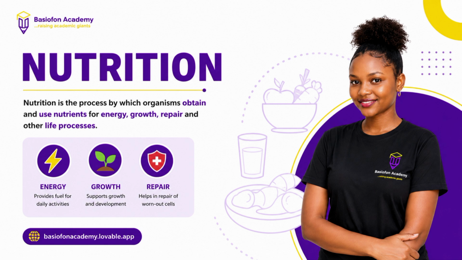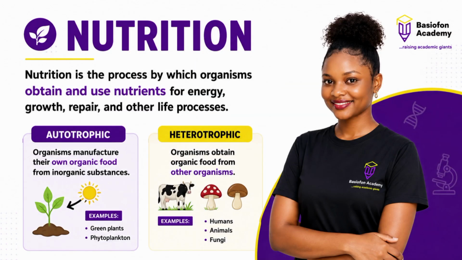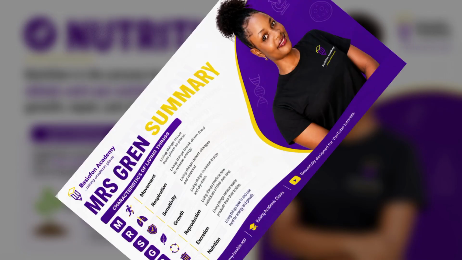The final letter in Mrs. Green is nutrition. Nutrition refers to the process by which organisms obtain and use nutrients. Organisms need nutrients for energy, growth, repair, and maintenance. There are different modes of nutrition. Plants are generally autotrophic. This means they manufacture their own organic food mainly through photosynthesis. Animals are generally heterotrophic. They obtain organic food from other organisms. Fungi are also heterotrophic, although they obtain nutrients differently from animals.